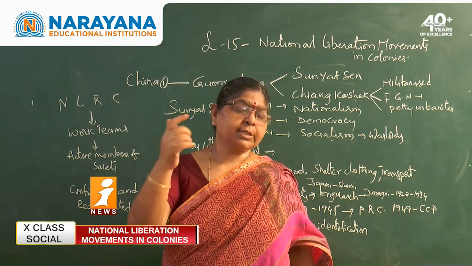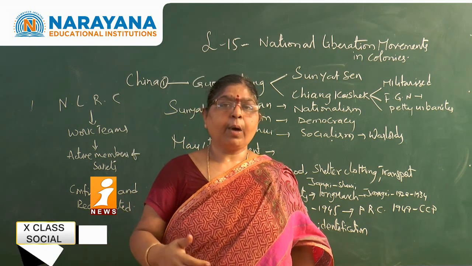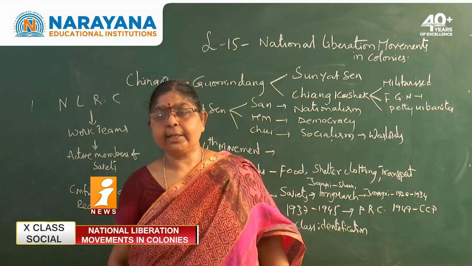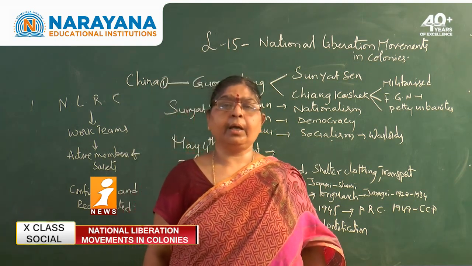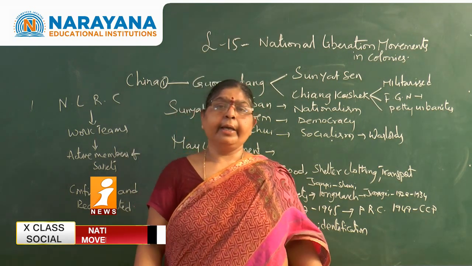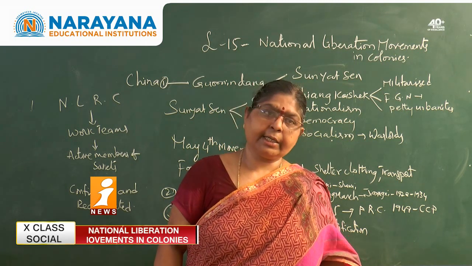His approach towards the peasants attracted the peasants. At the same time, Mao Zedong and his principles of liberalism attracted the educated youth. With all these things, Mao Zedong had more popularity when compared to Chiang Kai-shek.